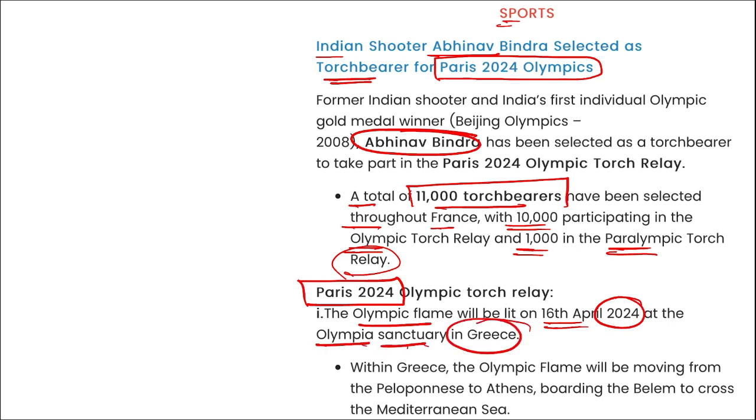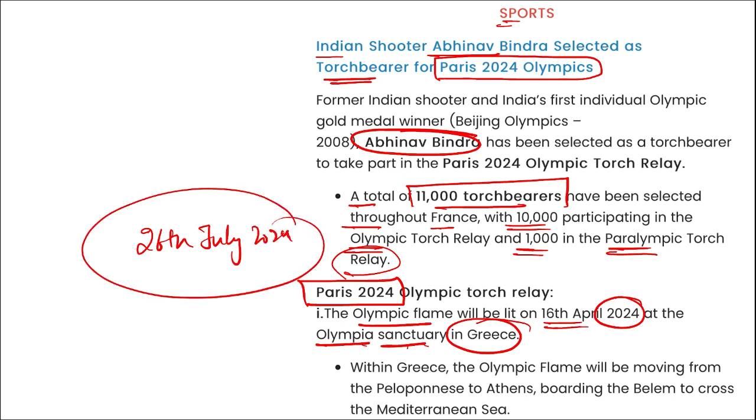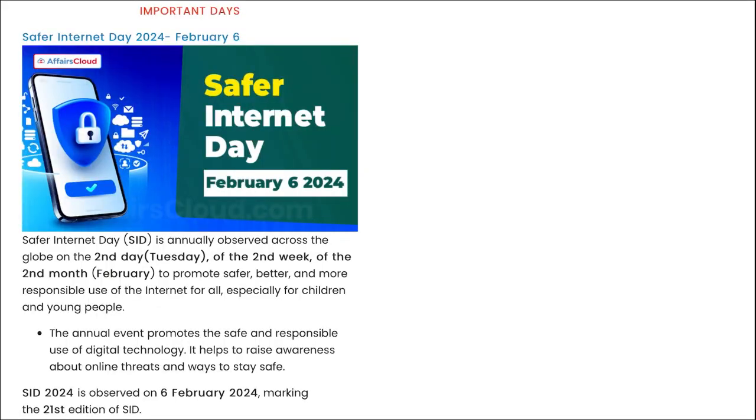And remember, the opening ceremony for this Paris Olympic Games will be on 26th of July 2024. Right? So coming back, Indian shooter Abhinav Bindra has been selected as the torchbearer for Paris Olympic Games 2024. Next is important days. Safer Internet Day.